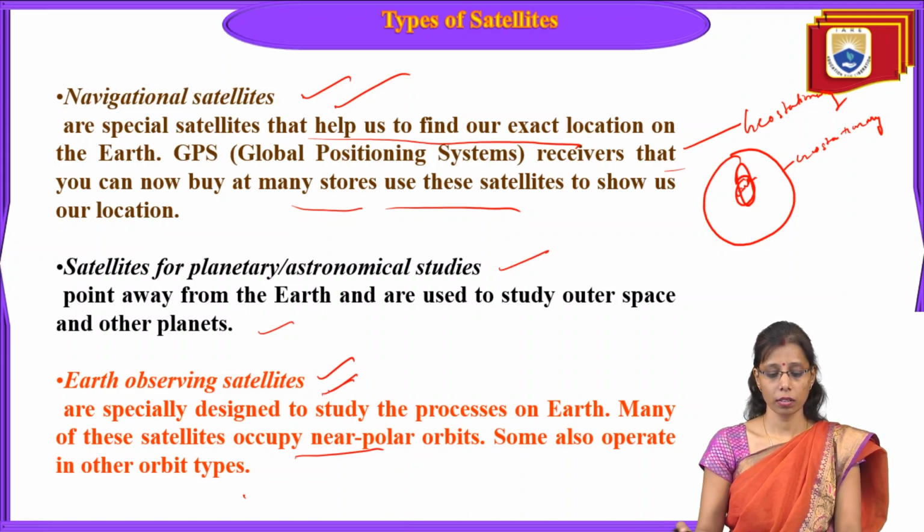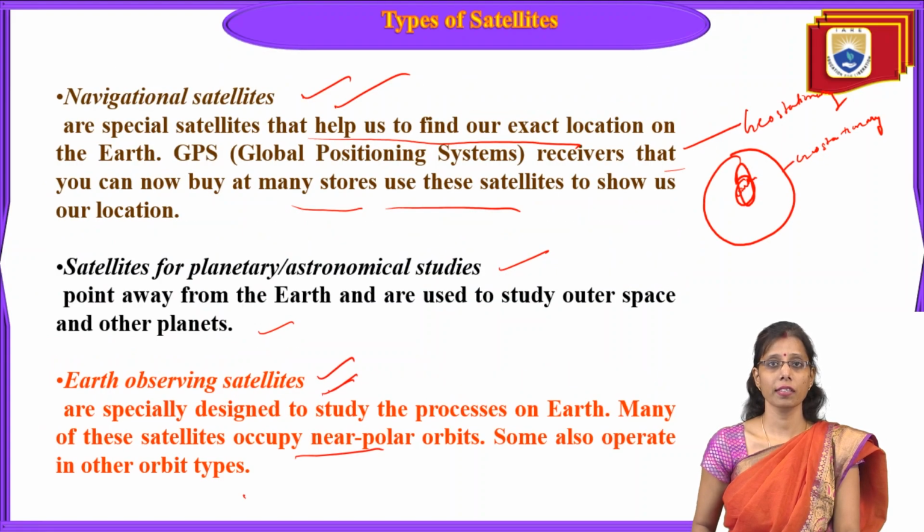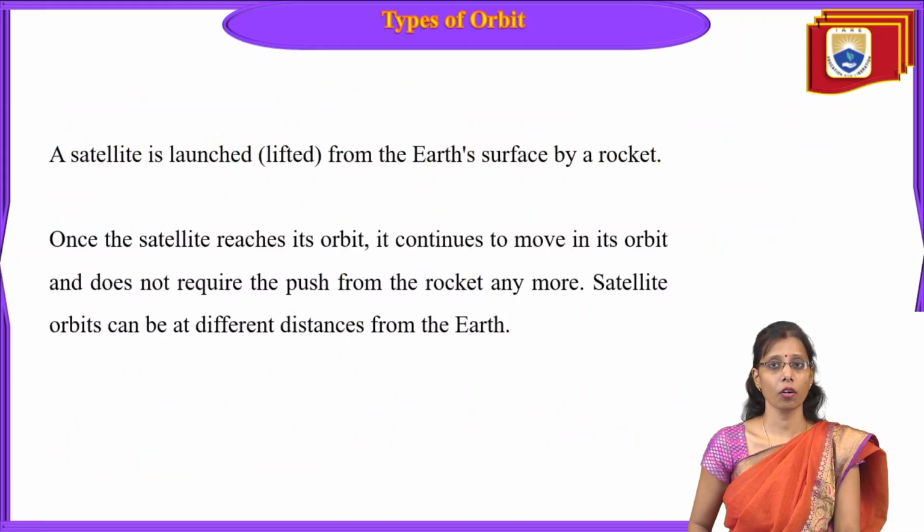Navigational, weather and communication satellites are geostationary satellites, and the satellites for planetary astronomical studies are also geostationary. Whereas Earth observation satellites are useful for Earth observation, and they are in near polar orbits.